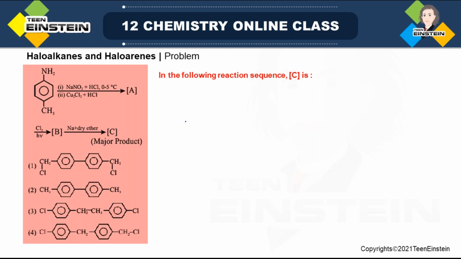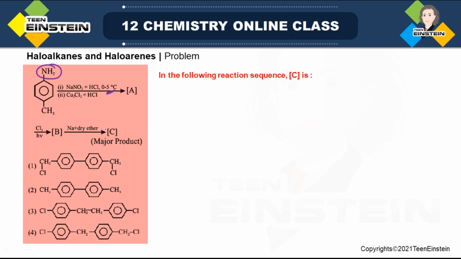Here a reaction is given, which has an aromatic ring, with para 1 and 4 positions having an NH2 group and CH3. You can call it methyl substituted aniline, or NH2 substituted toluene. We are using the reagent NaNO2 and HCl mixture at very low temperature, 0 to 5. This type of reagent is used for diazotization of the NH2 group. That means the NH2 group will be converted to N2+.